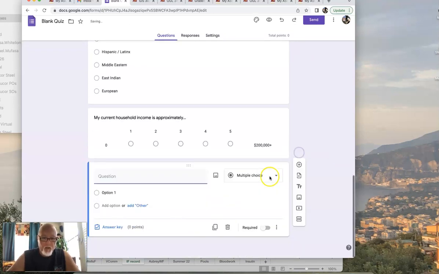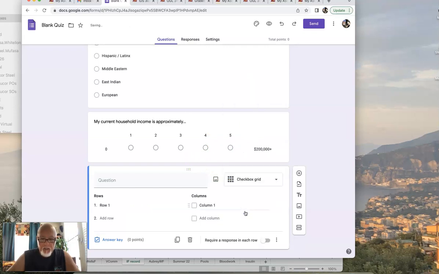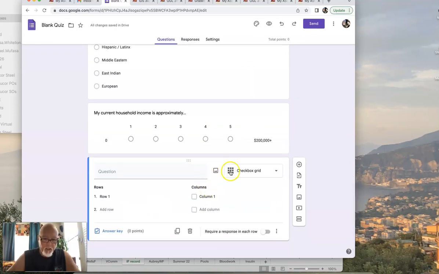All right, let's try another question here that's different. Let's go with checkbox grid. I think that's what we want. So these are rows across, left to right. These are columns up and down. So if we choose all that, apply, keep it generic. And now we've got row 1. Let's think of a topic. What do we have out there?